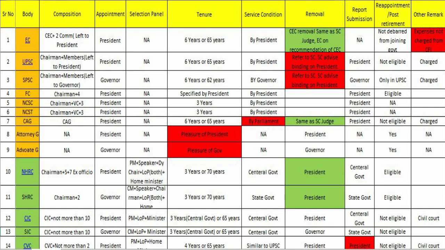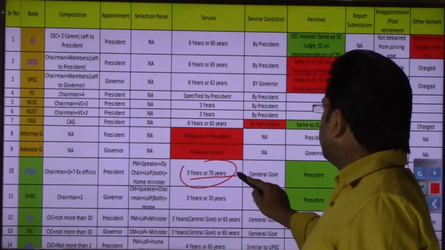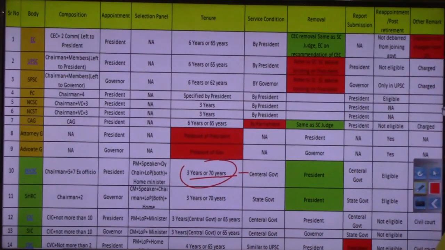Then you have the composition column, appointment column, selection panel, right? Then you have the tenure, service conditions, and all the information that you can see is updated. If you are reading the fifth edition of Lakshmikant, then after the NHRC Amendment Act 2019, the tenure of the NHRC and its chairperson has been changed. All those updates you will get on this particular slide.